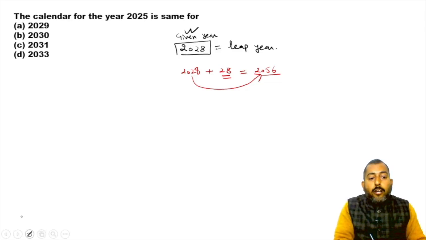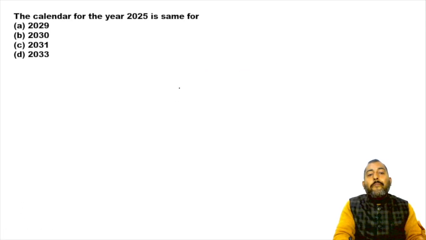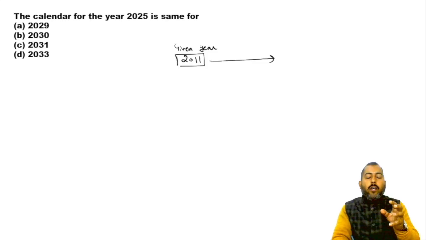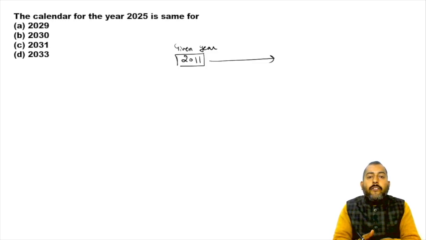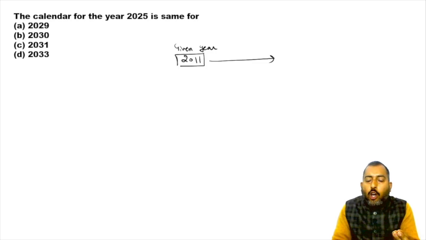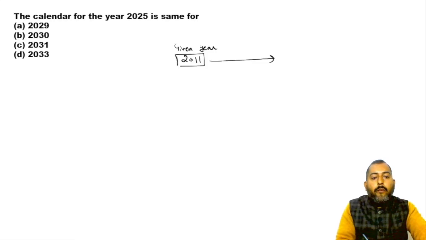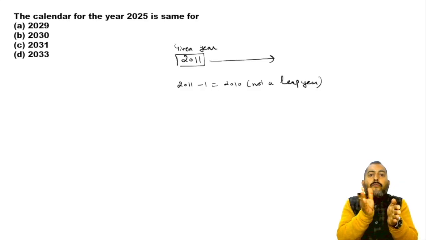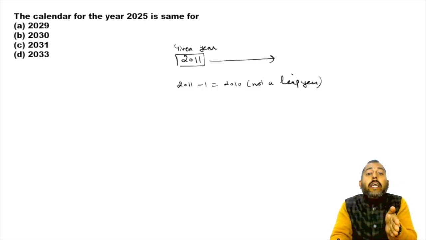Okay. Suppose you got something like this: which year after 2011 will have same calendar as that of 2011? Your given year is 2011. So what are you gonna do now? Given year minus 1 is 2010, not a leap year. So while we subtracted 1 from the given year, we are not getting any leap year.